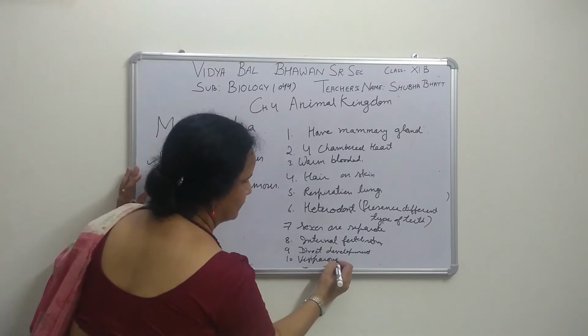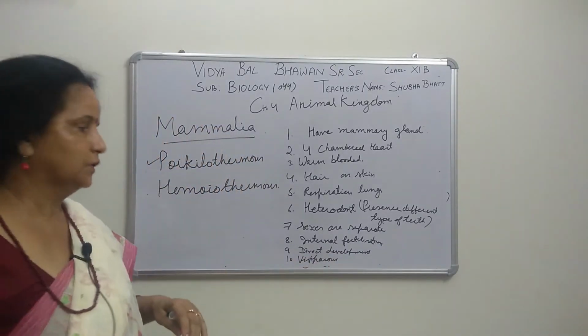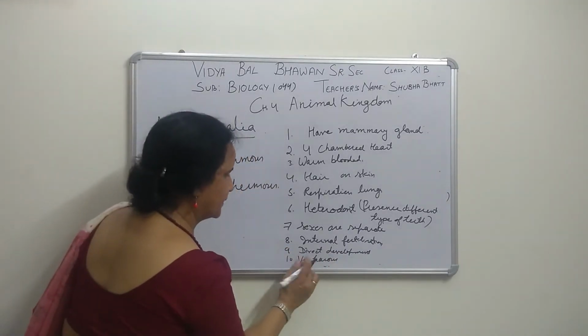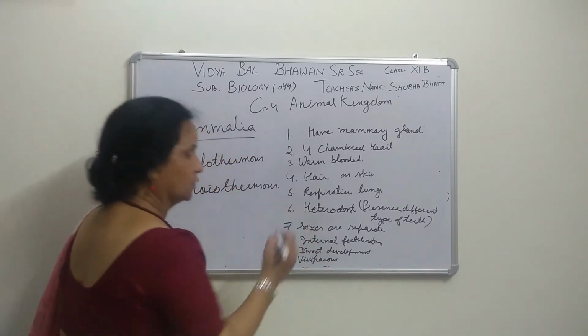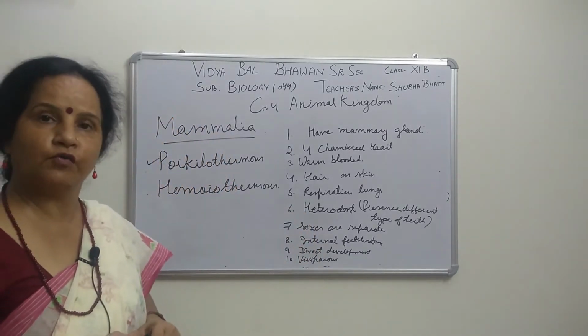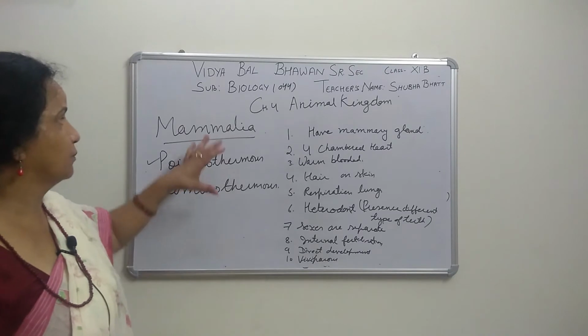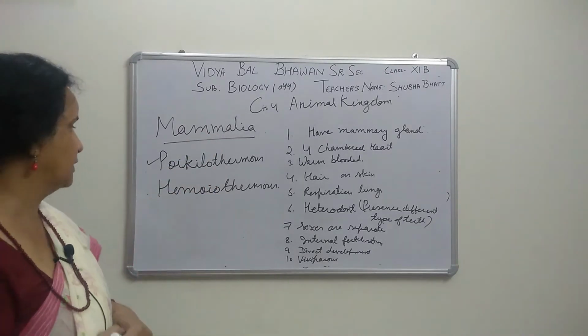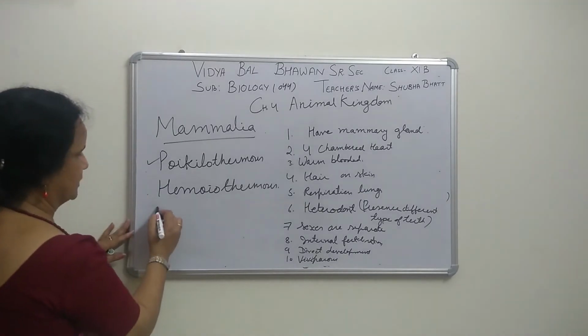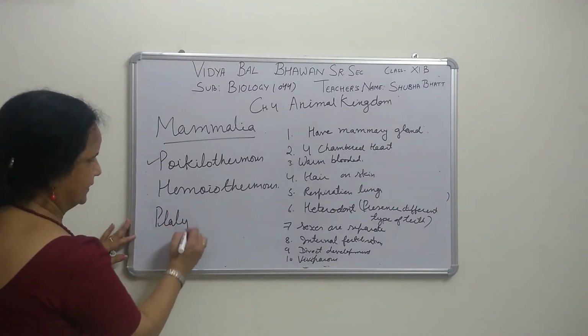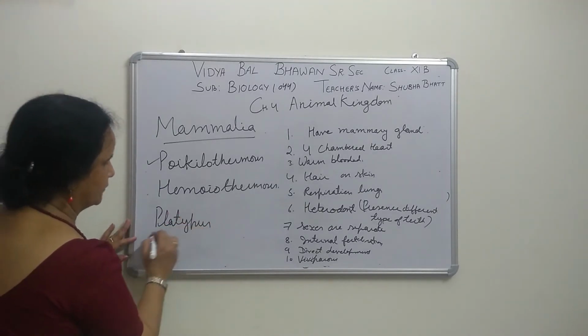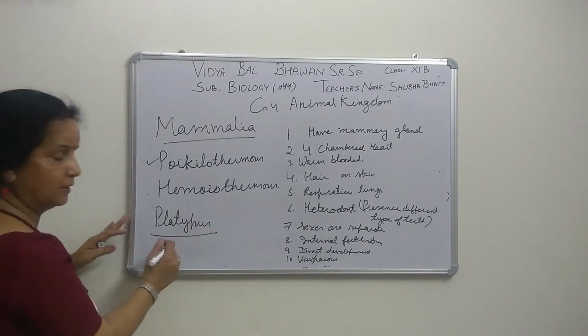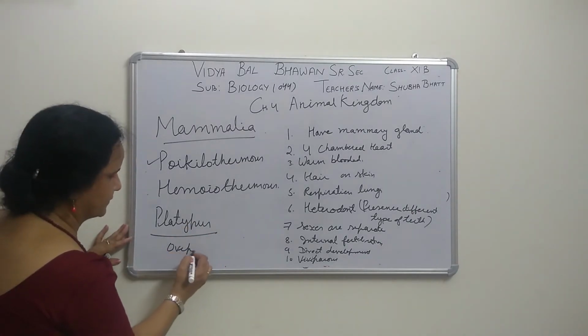You know that viviparous means giving birth to young ones, and those laying eggs are called oviparous. Generally most mammals are viviparous, but one exception is the platypus. It is given in your book also. This is a mammal but oviparous.